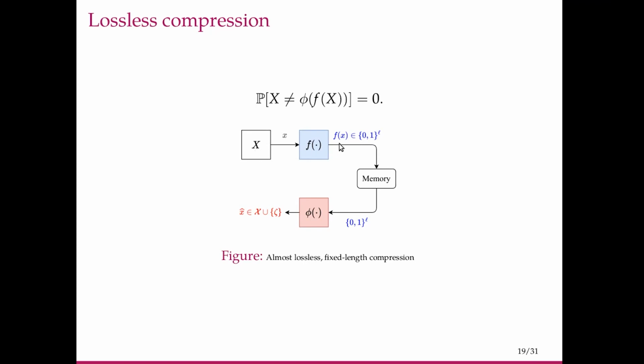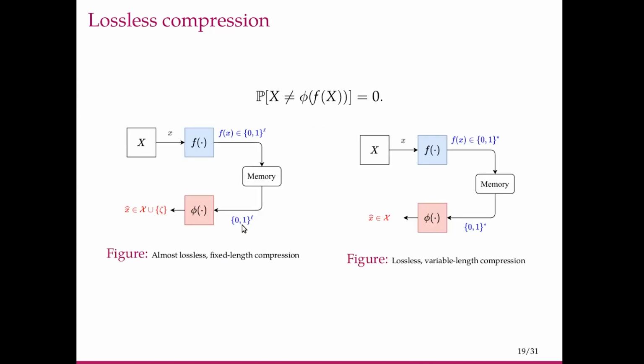In the previous section, what we looked at was this, where x outputs a symbol little x, which passes through a compression mapping, which maps it to an L-bit sequence, which is stored, and then from this L-bit sequence you obtain an x hat. Now what we'll look at is the same as before, where it outputs a symbol x, and this compression mapping maps it to {0,1}*, meaning it maps it to all possible 0-1 sequences, not just L-bit sequences. So these can be variable length sequences. These sequences can have different lengths.